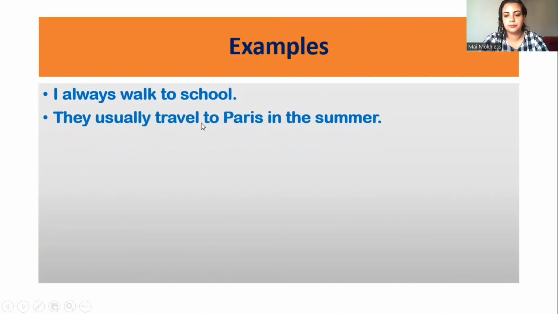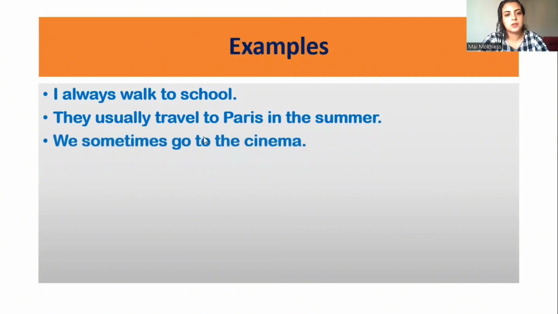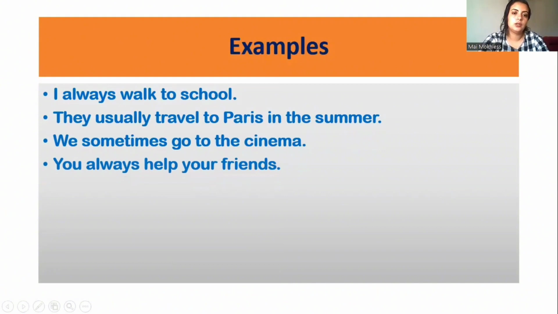They travel. We sometimes go to the cinema. Again, we is a plural subject, so it goes with the verb in the infinitive form without adding S. You always help your friends. You help. He never gets up early.